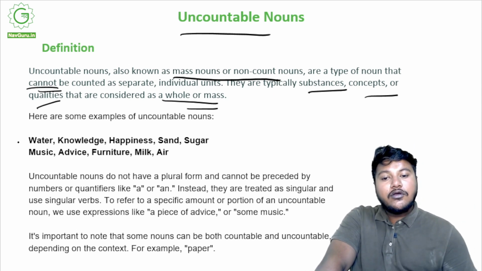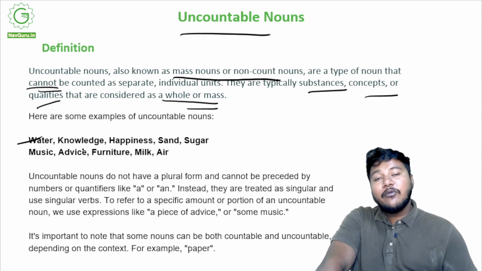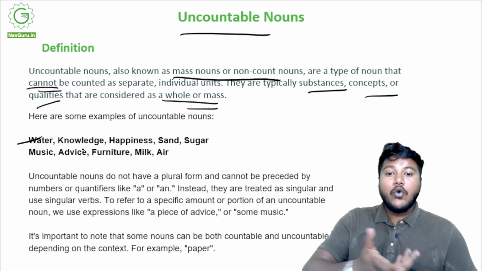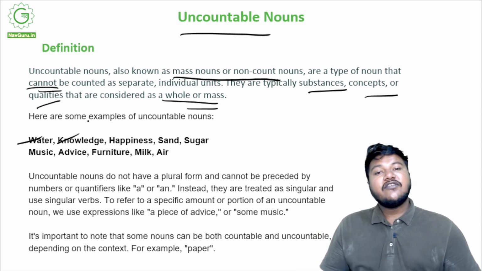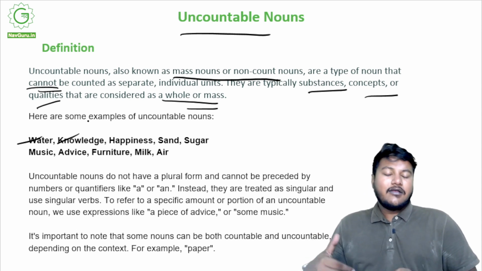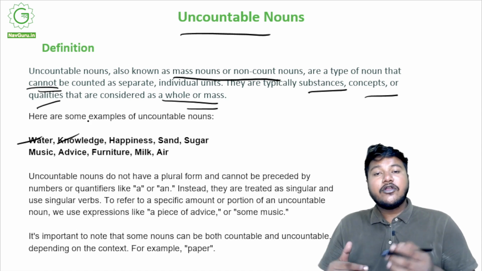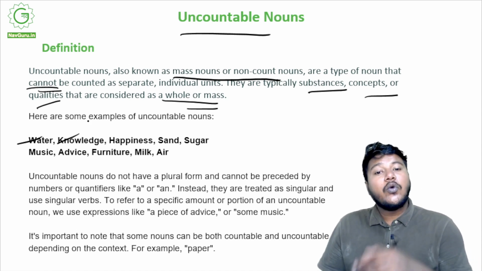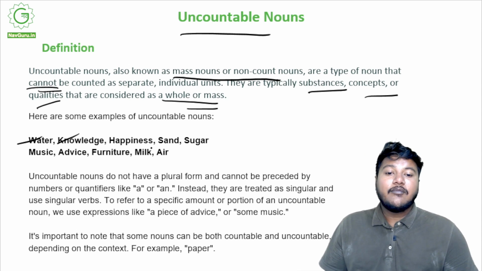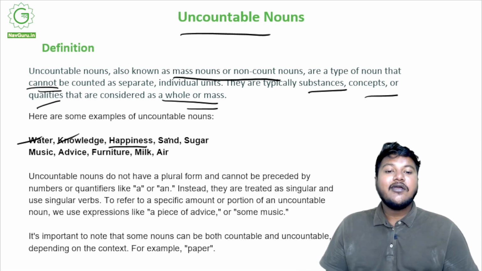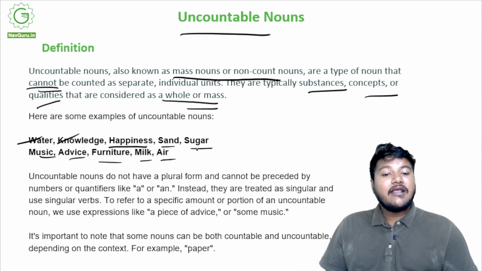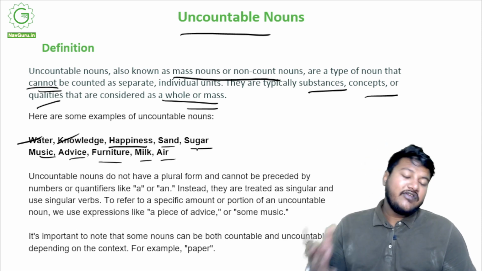Water, can you count water? Nope. You can count how many liters of water there is, but you cannot count the water in there. No, water is an uncountable noun. Knowledge, someone is very knowledgeable, someone is less knowledgeable, but you cannot quantify it. So any noun that you cannot quantify is known as an uncountable noun. Happiness, have you ever seen someone being 2.5 kg of happy? No, it doesn't happen that way, right? Sand, sugar, music, advice, furniture, milk, air, all of these you can see, you can feel, you can think.